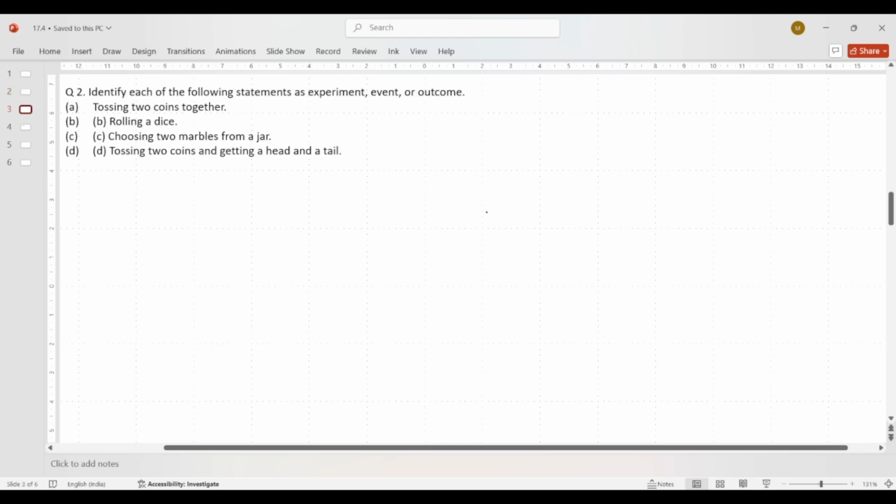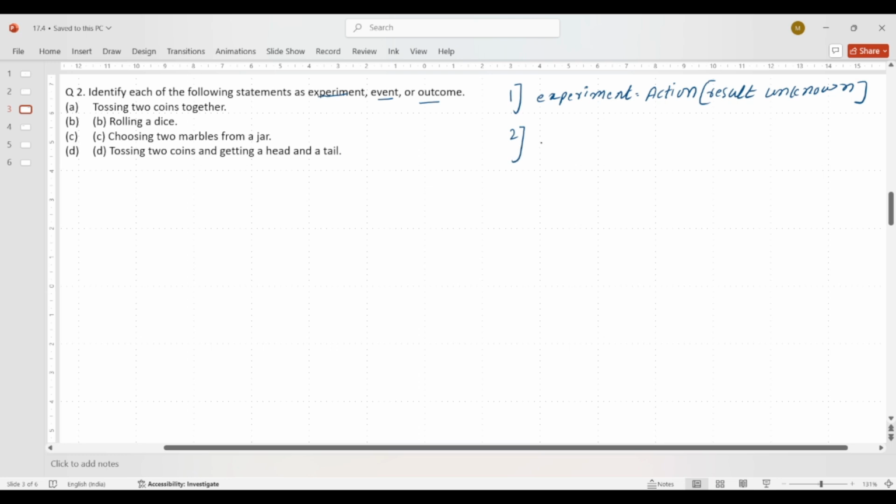Identify each of the following statements as experiment, event, or outcome. First we will understand these three words, the difference between these three. So I'm writing here, the first one is experiment. Experiment is action, and the result is unknown. We don't know the result of this action. Suppose we want to do something but we don't know what will be the result. So this action is called the experiment.